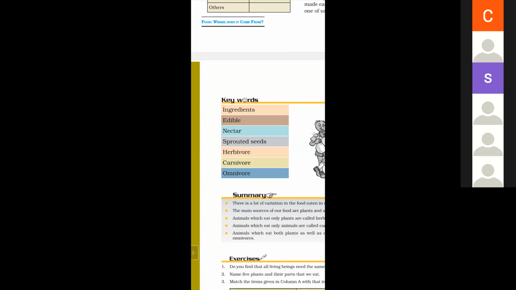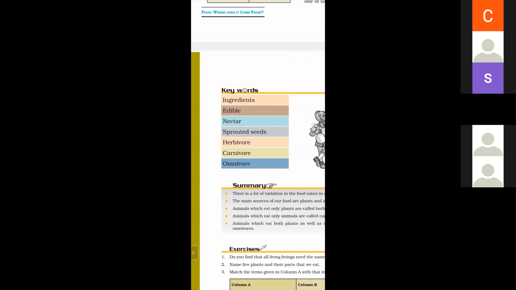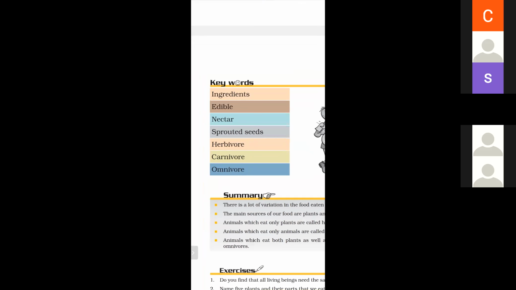And what are sprouted seeds? And what are herbivorous, and what are carnivorous, and what are omnivorous? The wide structure of the seeds is called sprouted seeds.